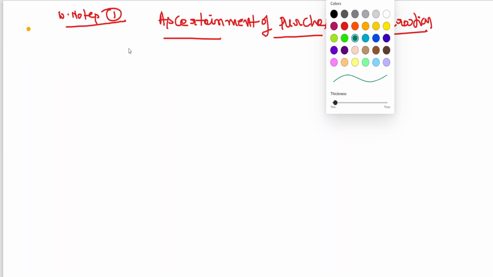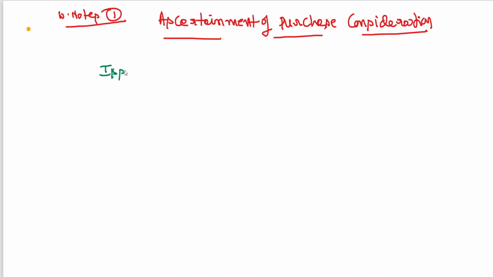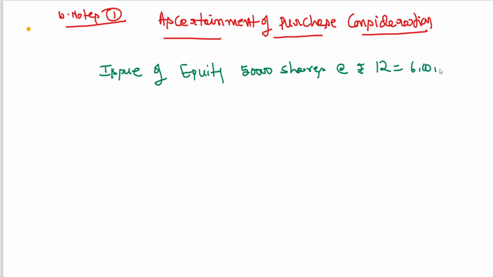Here, issue of equity shares: 50,000 shares at the rate of rupees 12. It is coming to 6 lakhs. Okay, next.